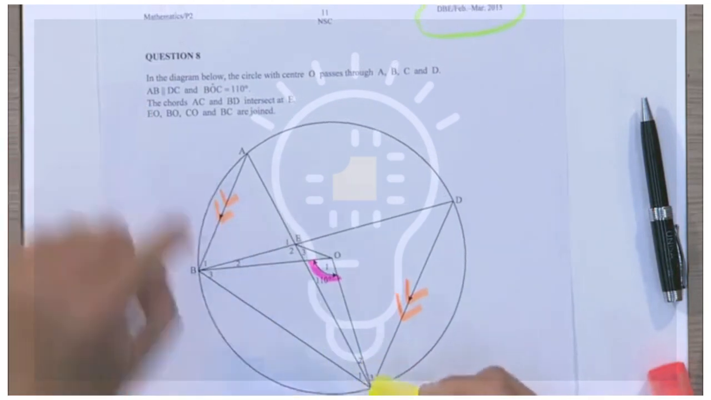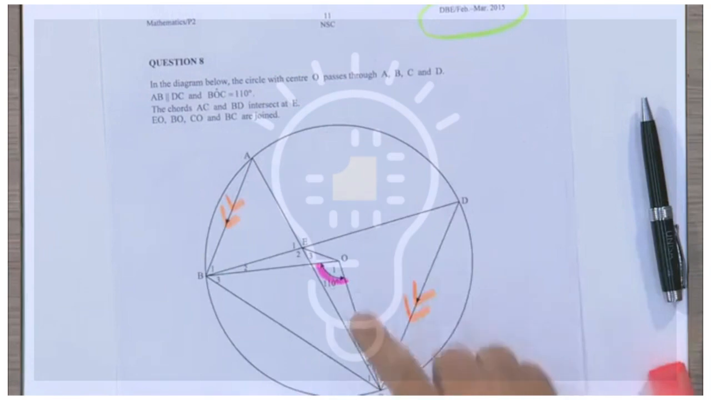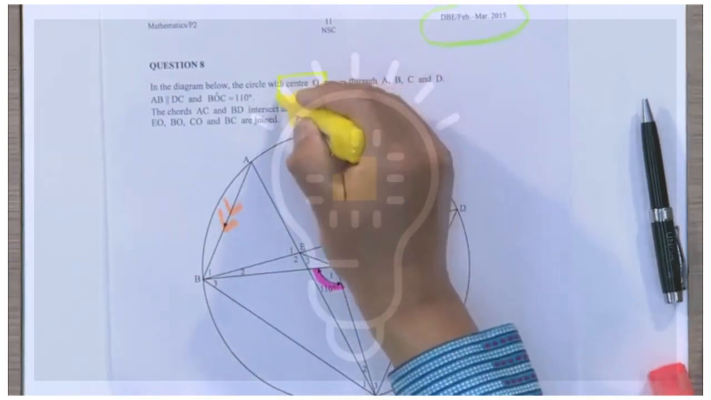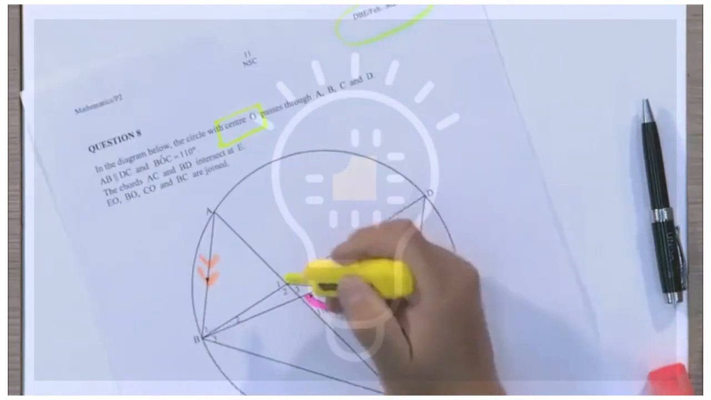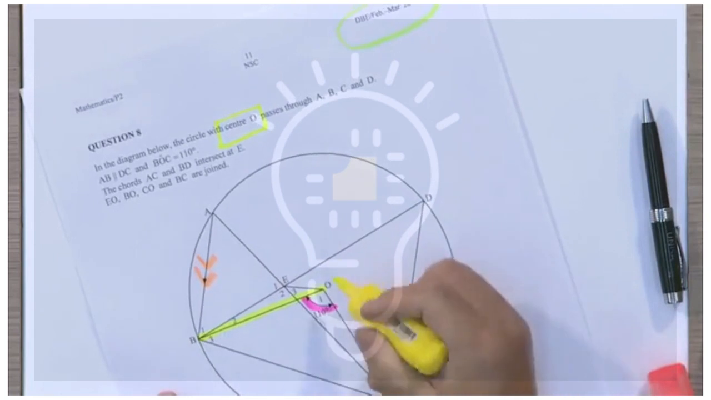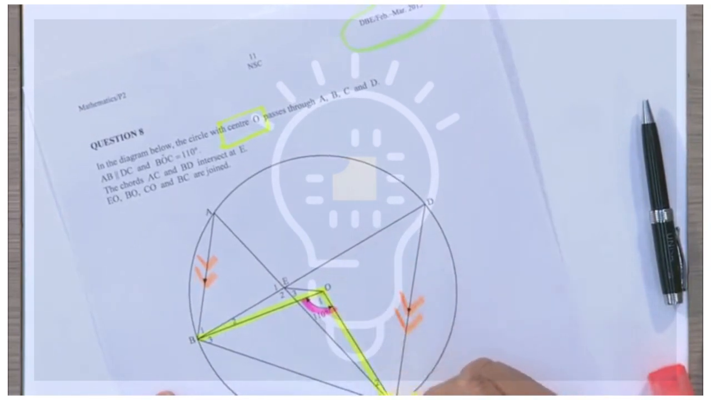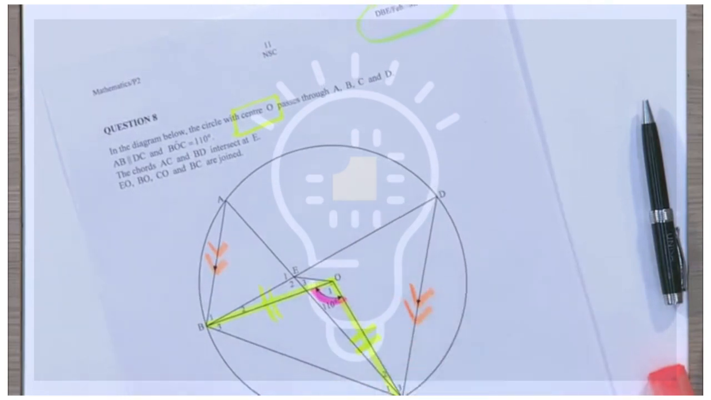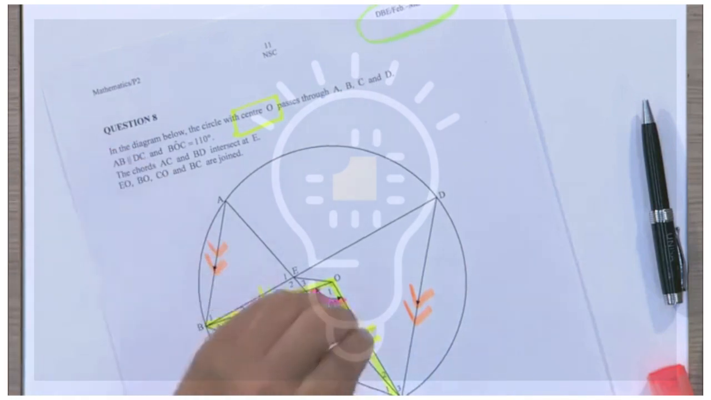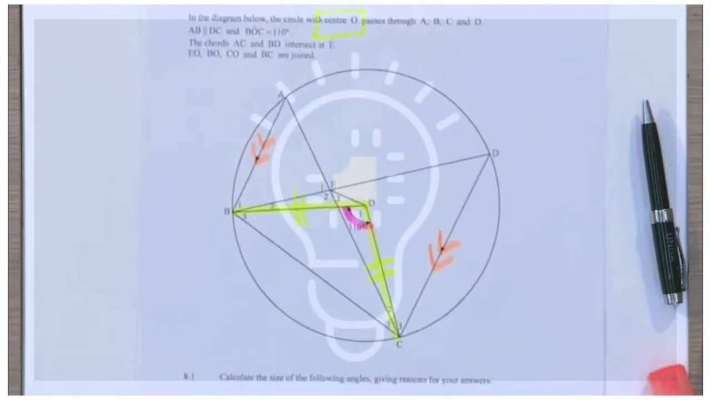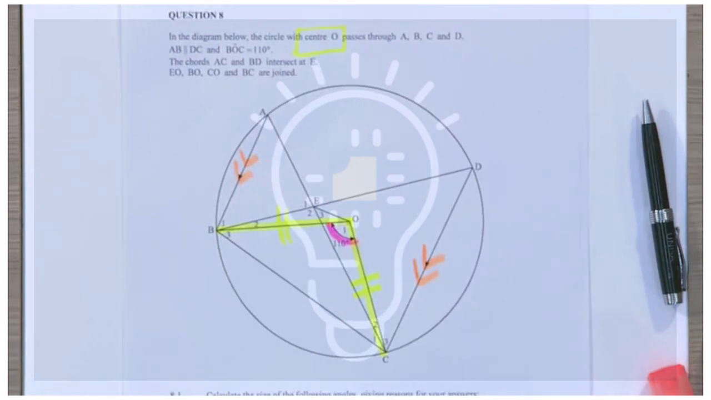is that the opening statement said O is the center of the circle. There it says it right here. That means that BO is a radius as well as OC is a radius. In other words, these two lines are equal, and therefore, at the base of these lines, we have equal angles. But we don't want to run ahead too much. We want to see what the question is actually asking us to solve.